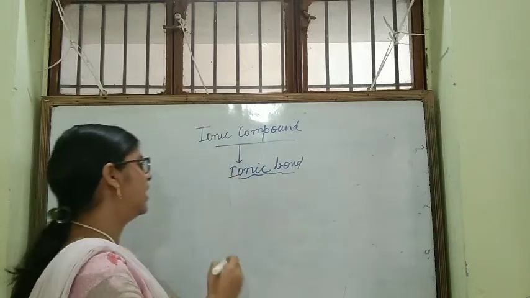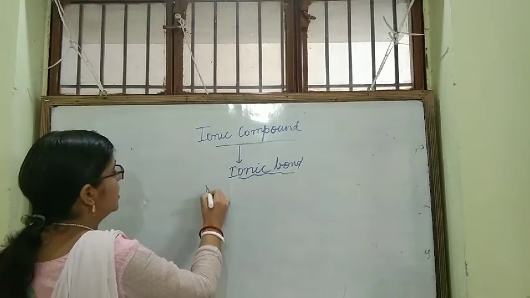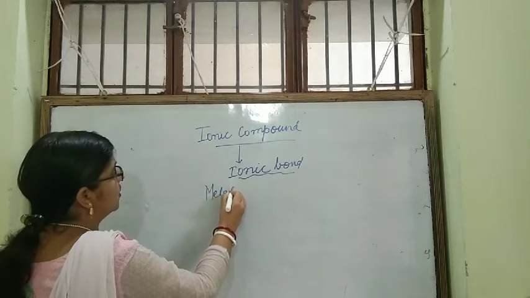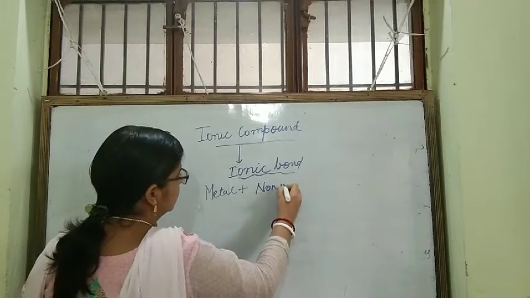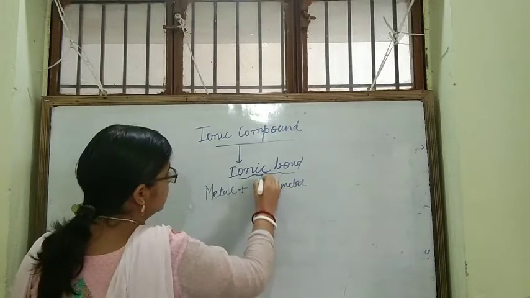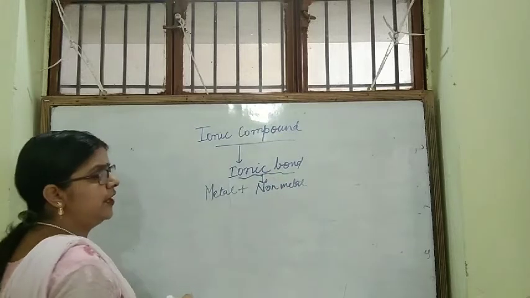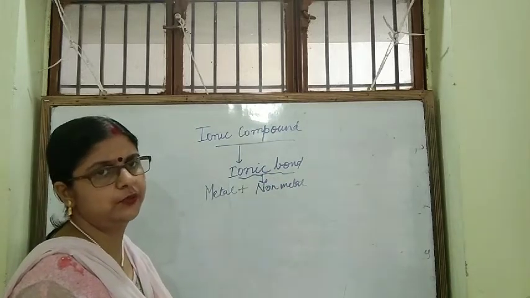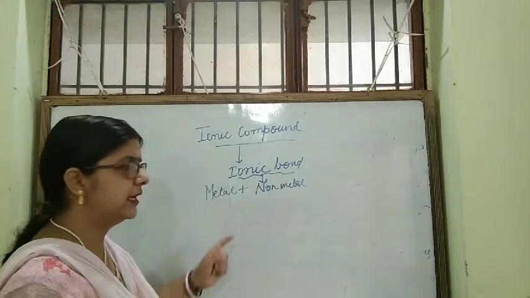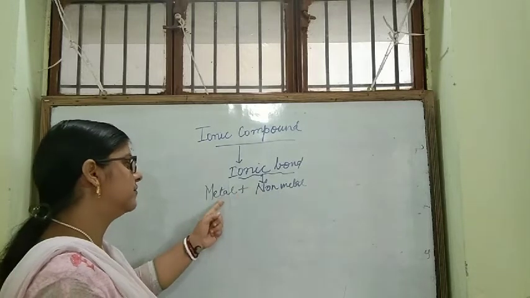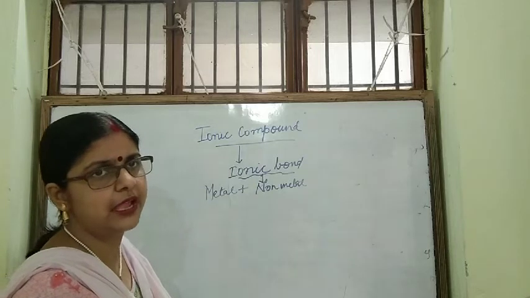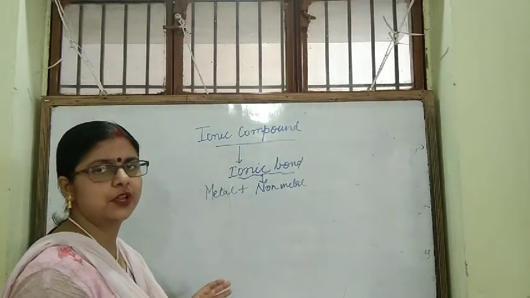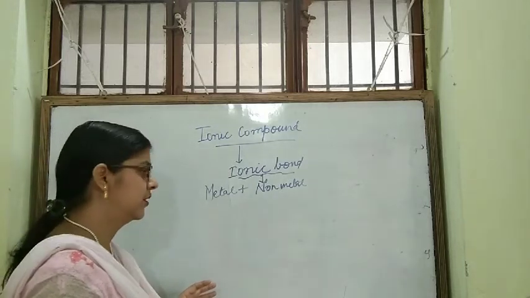See, first thing we'll have to remember, whenever metal combines with a non-metal, metal plus non-metal, then there will be formation of ionic bond. Metal and non-metal, when atoms of metal and atoms of non-metal combine, there will be formation of ionic bond.